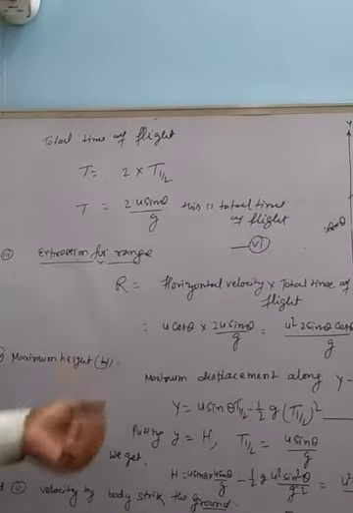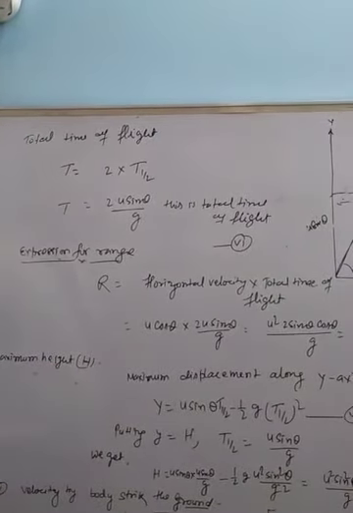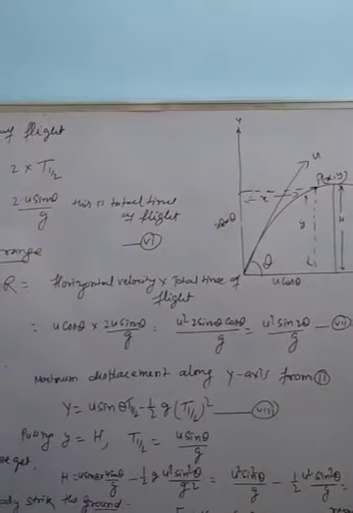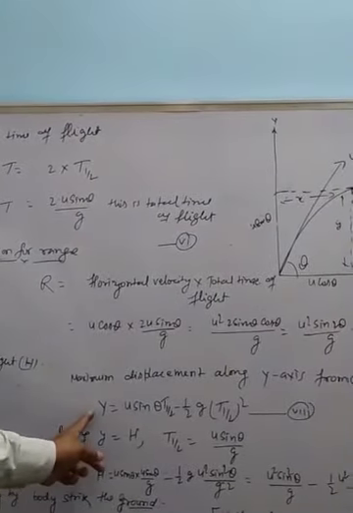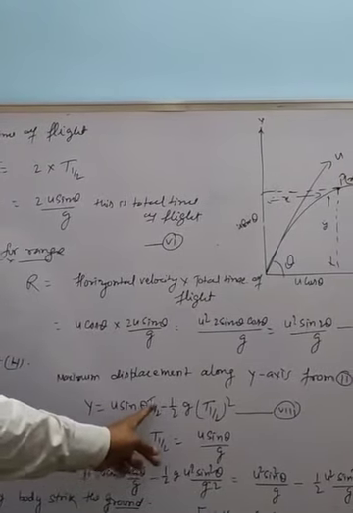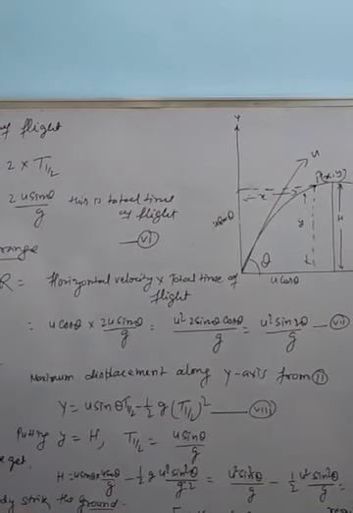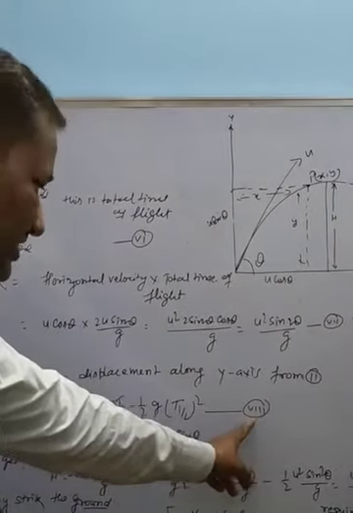Fourth, maximum height, the maximum displacement along the y-axis. From the second expression, y is equal to u sin theta into t half minus 1 by 2 g t half square. This is equation 8.